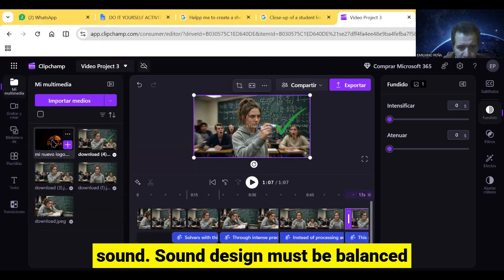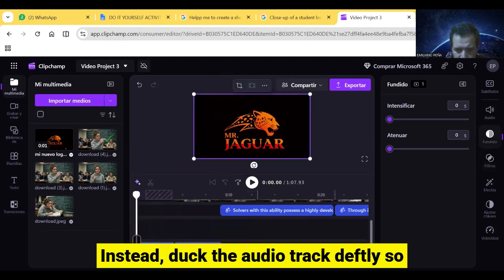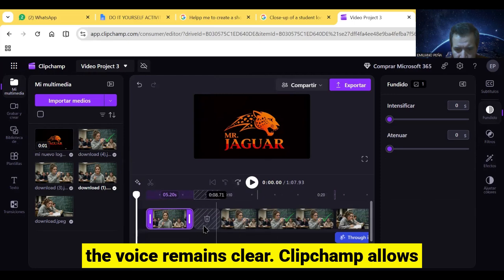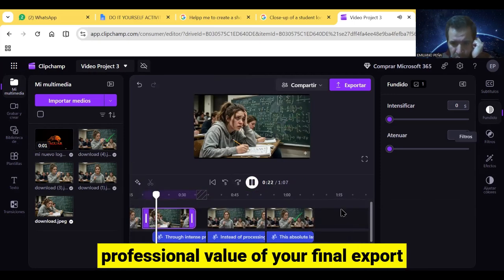Next is a layer of sound. Sound design must be balanced impeccably. Your background tracks should not sit loudly over a speaking voice. Instead, duck the audio track deftly so the voice remains clear. Clipchamp allows you to adjust volume parameters with incredible precision. When your voiceover and music work cohesively, the professional value of your final export skyrockets.